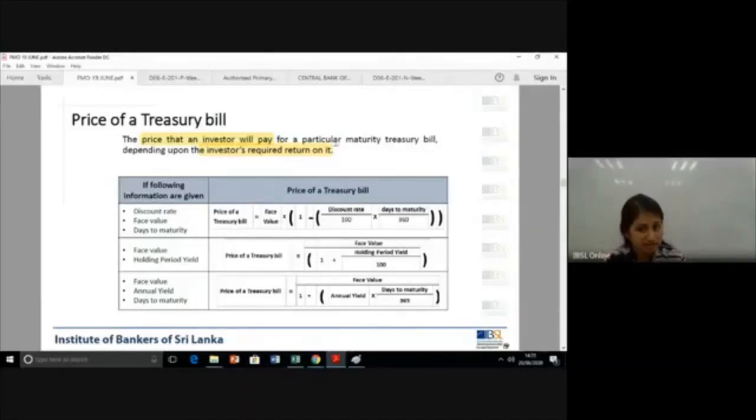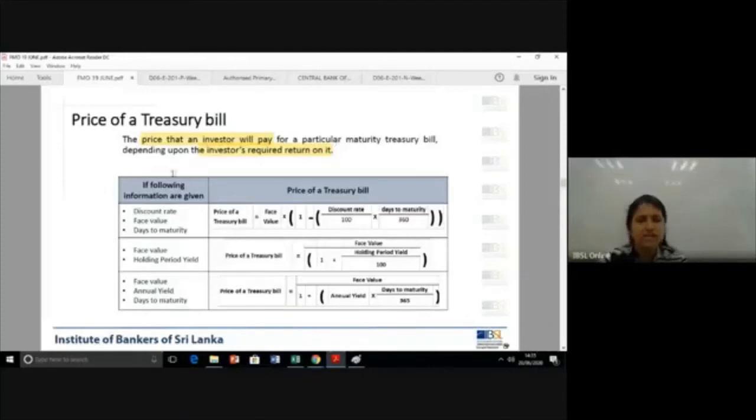Last week we studied that interest rate and price are inversely related. I wanted you all to make a note of it. Similarly, the required rate of return of an investment and the price are linked, but negatively. When the investor wants a higher required return, the price of the instrument falls. We will see why, but understand this is the inverse relationship. We will see why that is happening when we move on to the calculations.